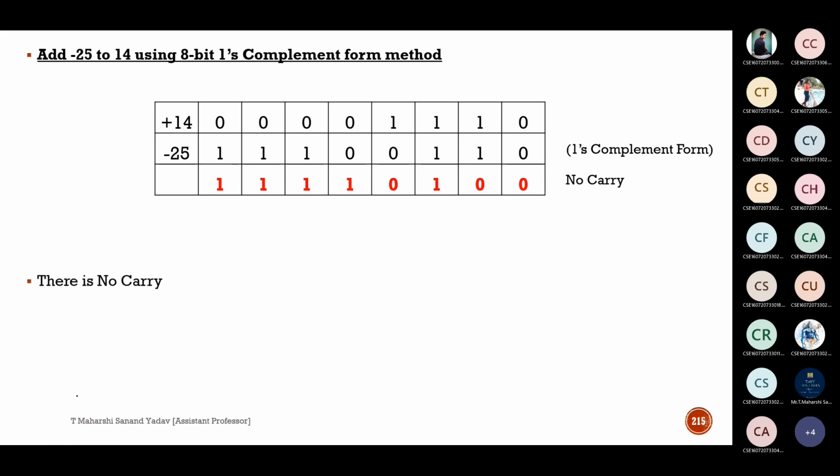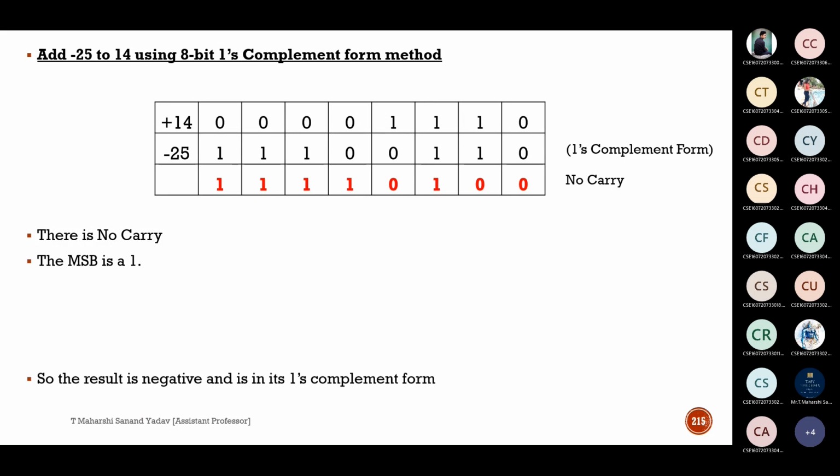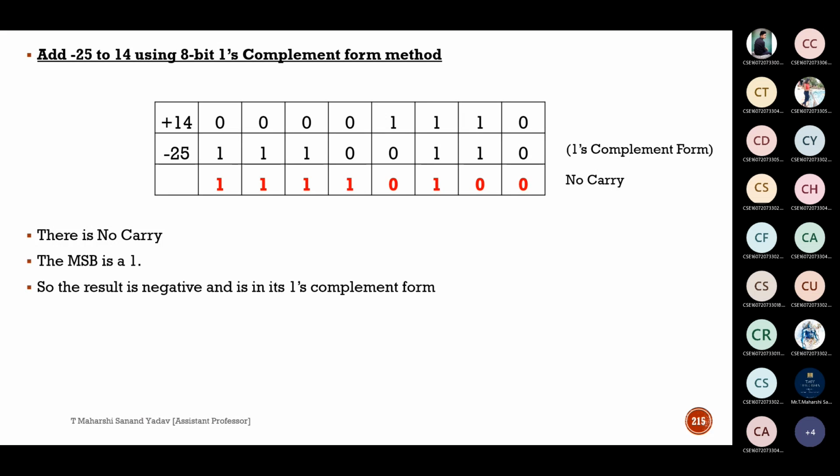So simply, if you understand the statements, it will be easy. There is no carry, so the most significant bit is 1. So the result is negative and is in 1's complement form. So take 1's complement of the result. That one will be the final answer.